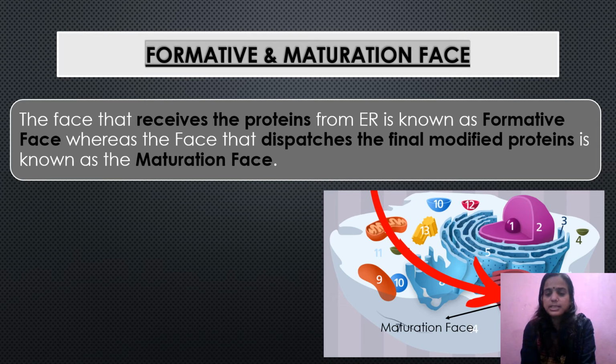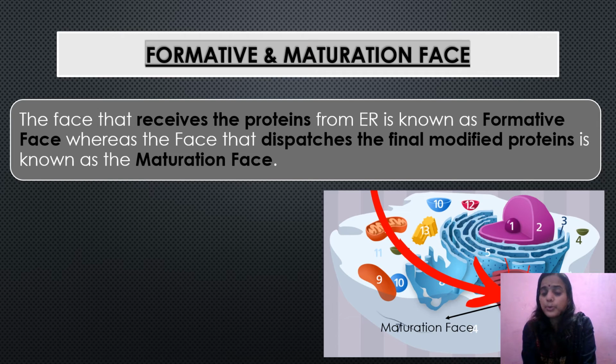Now, let us again see this. Let me remove this. Okay, now you can see. So, why is this phase, that is the phase towards the ER or endoplasmic reticulum, known as formative phase? It is because the proteins that are produced by the endoplasmic reticulum are transported or sent to the Golgi apparatus from this phase only. That is from which phase? From the convex phase only. That's why it is known as formative phase.